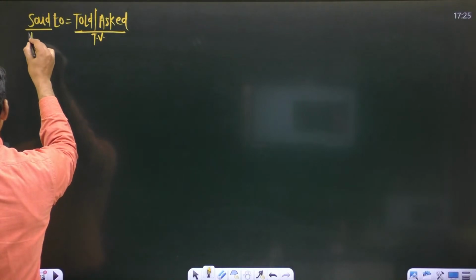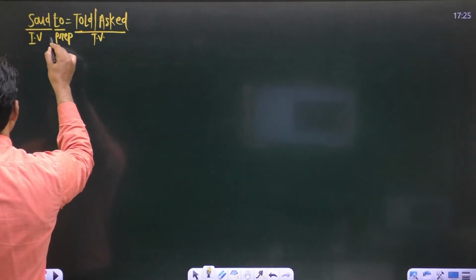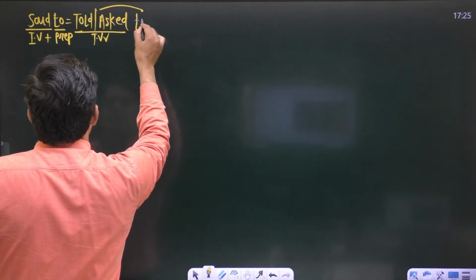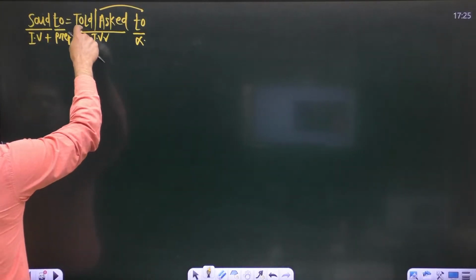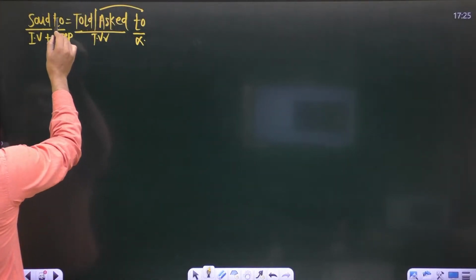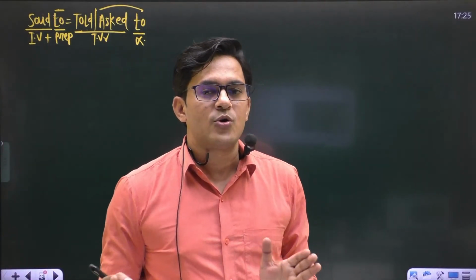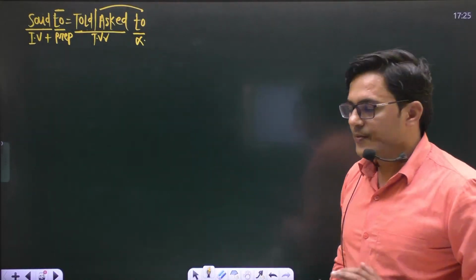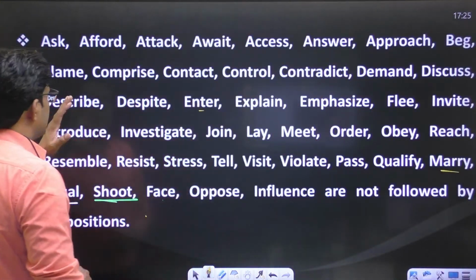It is an intransitive verb say plus a preposition. An intransitive verb plus a preposition becomes a transitive verb, and transitive verbs are not followed by a preposition. As we know, said plus to is told or asked, so it means inside told or asked you already have the preposition to. So if you already have the preposition to inside told or asked, don't use any preposition to after told or asked, right?